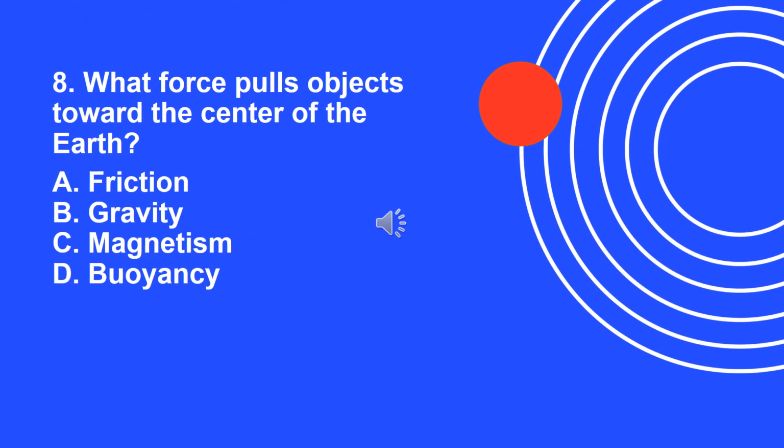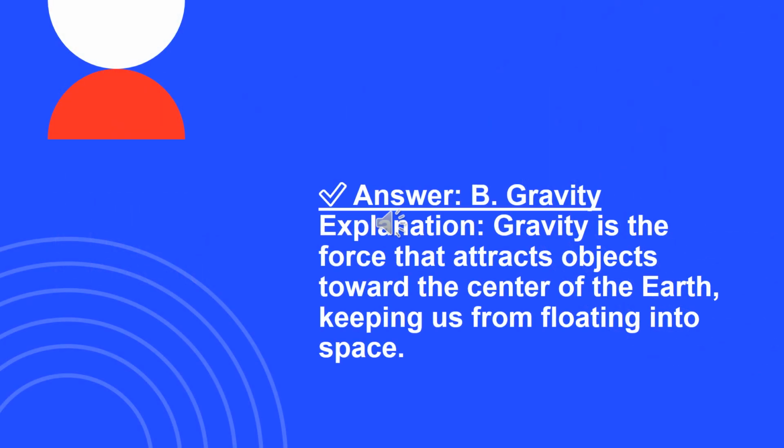Question number 8. What force pulls objects toward the center of the Earth? A. Friction. B. Gravity. C. Magnetism. D. Buoyancy. The correct answer is letter B.